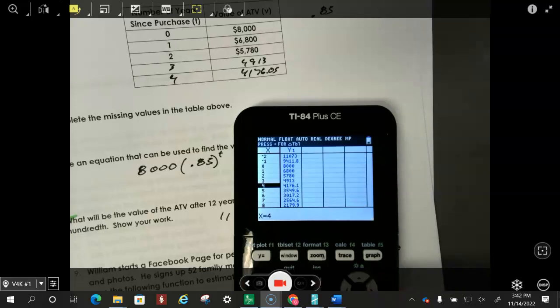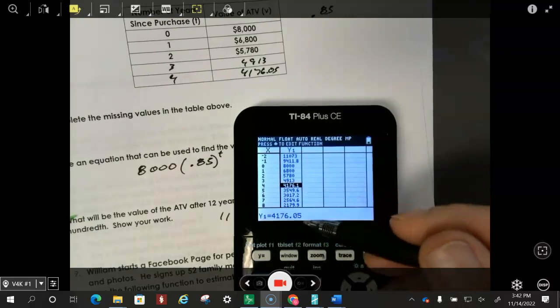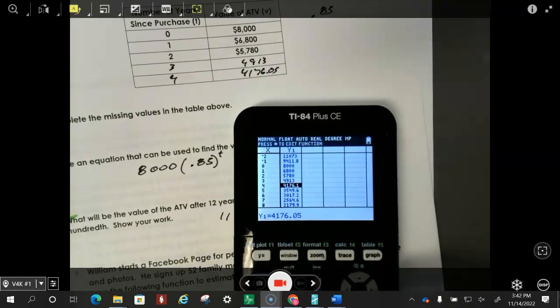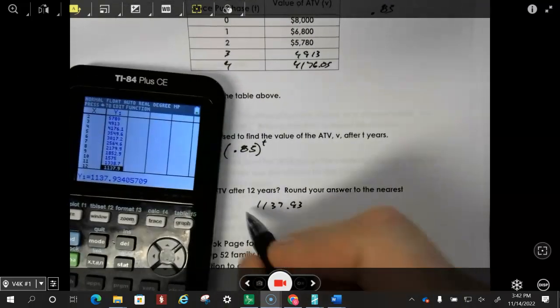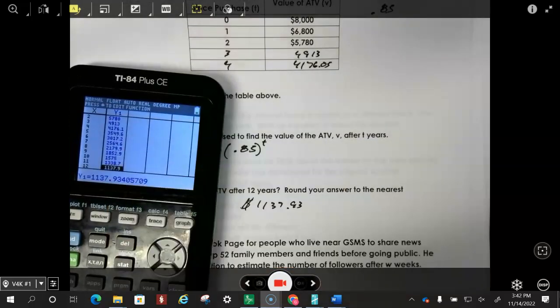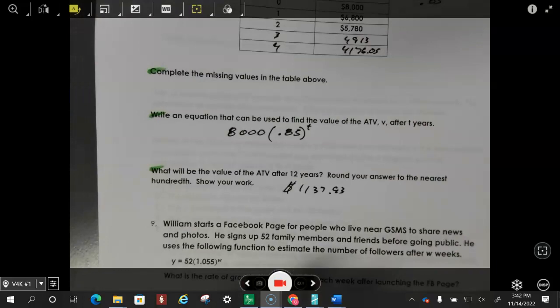So look, it's showing a rounded number, but if you click on it there, you can see that it's going to give you the exact penny. This is a rounded off number. So if you want to go to year 12, let's just scroll down to year 12, and year 12 is going to be 1137.93, which is what I did here. So I did count it correctly, but I'm not going to trust myself. I'm going to put it on the table and get the answer off of the table here.